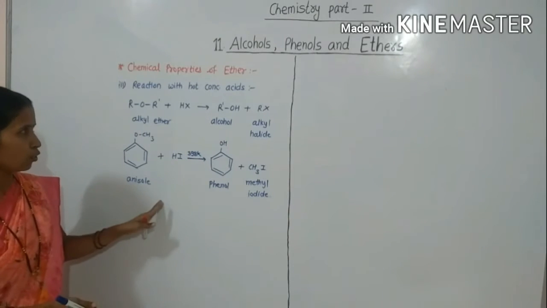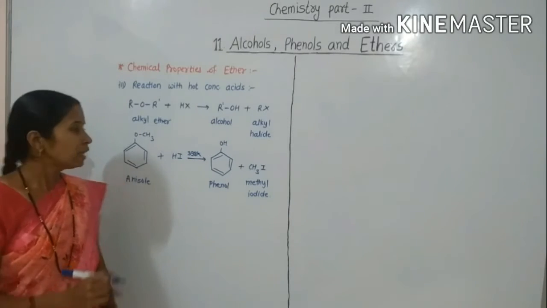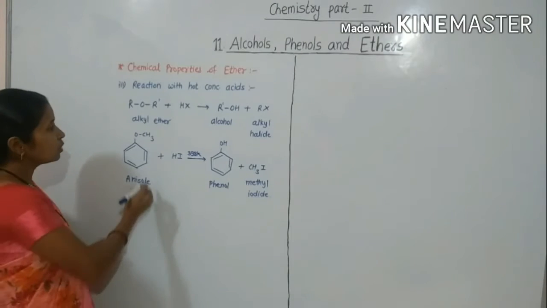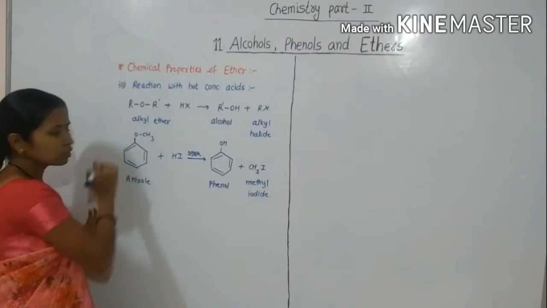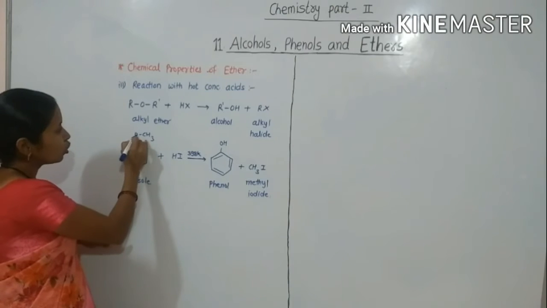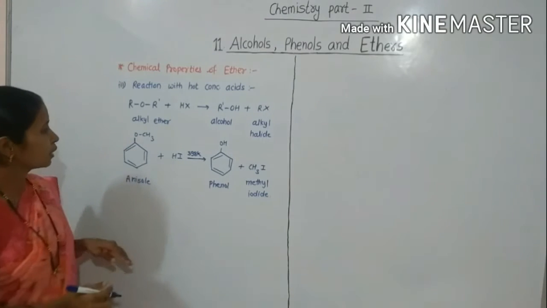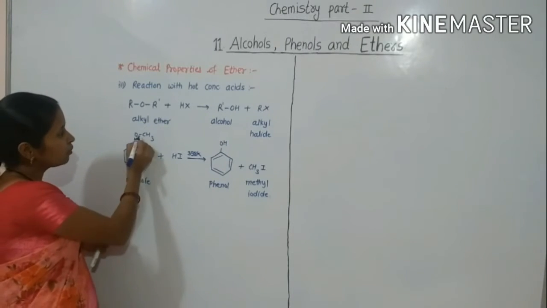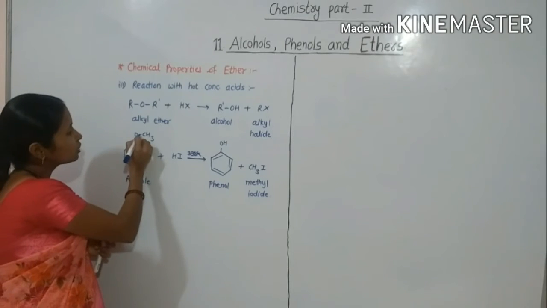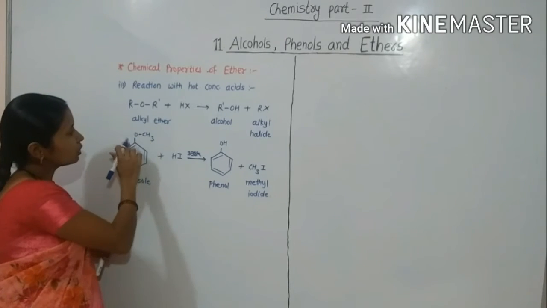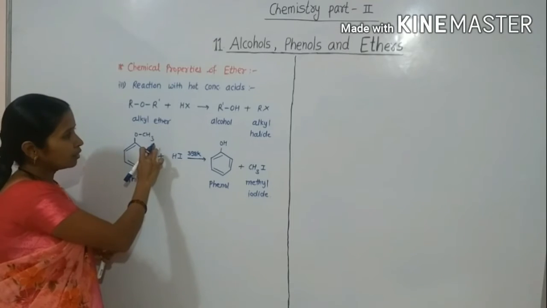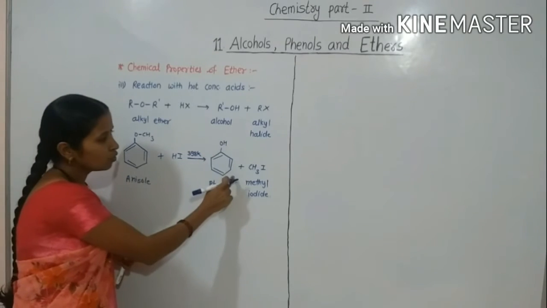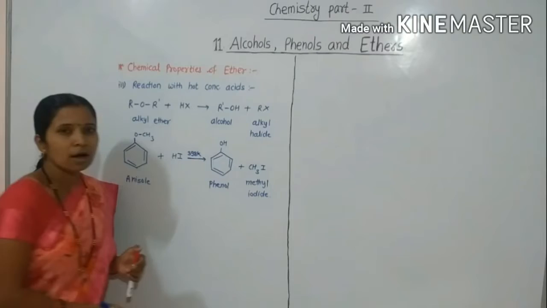There is a stronger and shorter bond between oxygen and aromatic ring, and there is cleavage between oxygen and alkyl group and formation of phenol and methyl iodide.